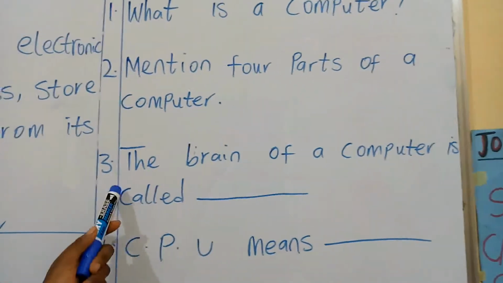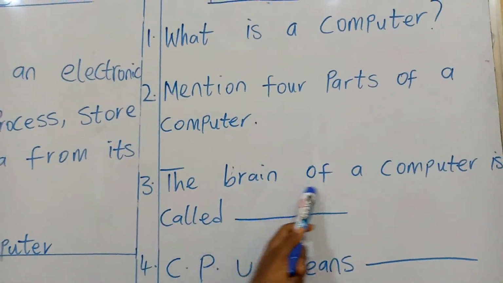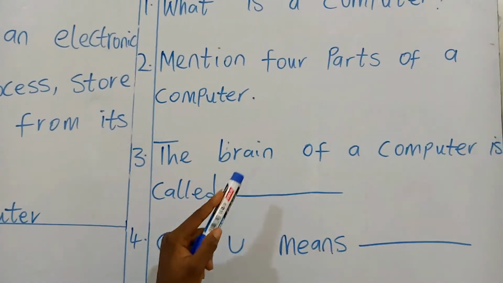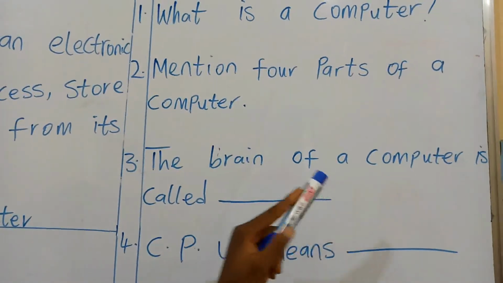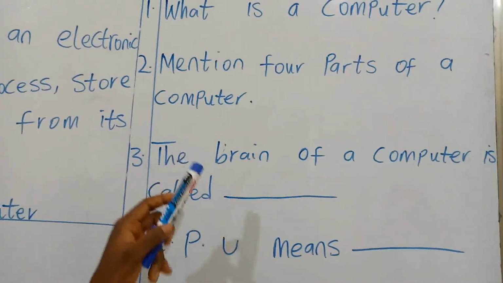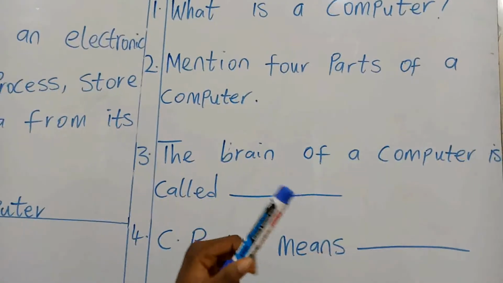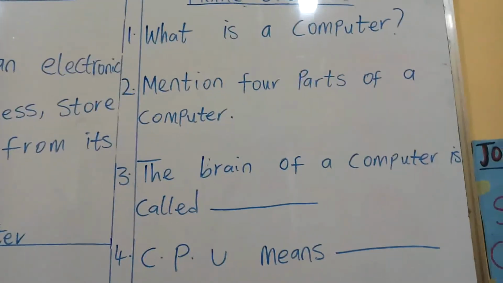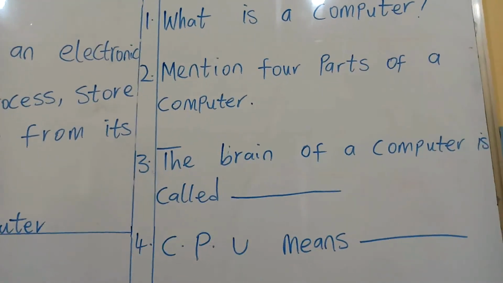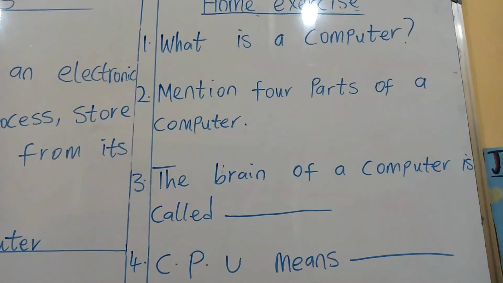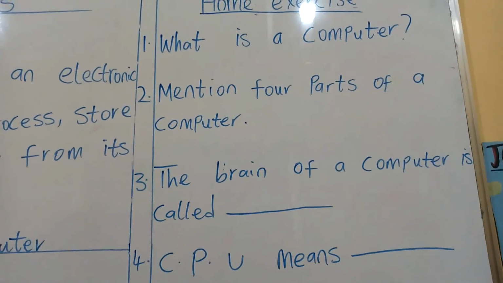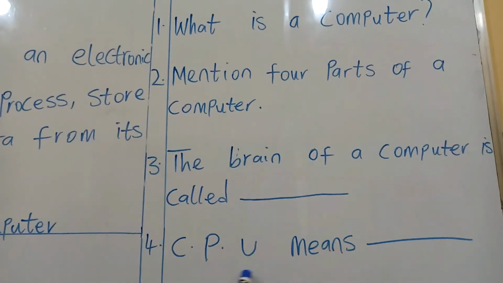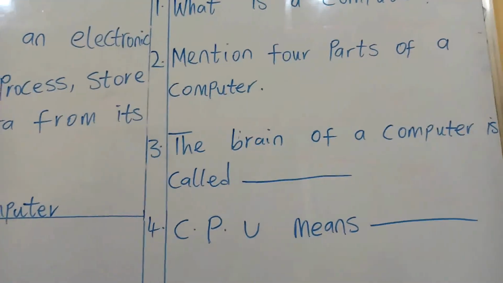And the third one says, the brain of a computer is called what? You write it down. Remember I said earlier that a computer has brain. Which part of this computer do we refer to as the brain of a computer? You write it down. And the last one says, CPU means, what is the meaning of CPU? You will tell me what this C stands for, and what this P stands for, and what this U stands for. So now you write it down.